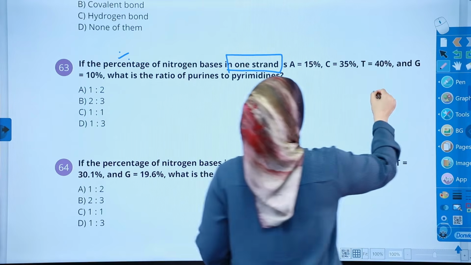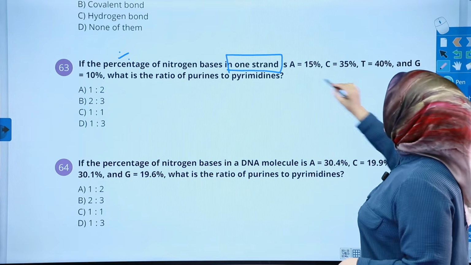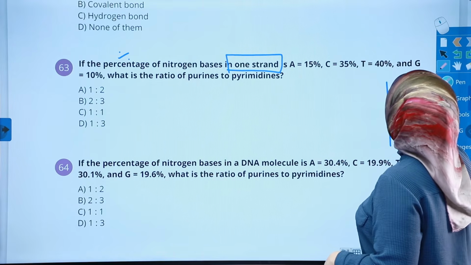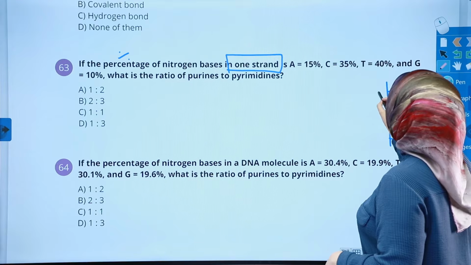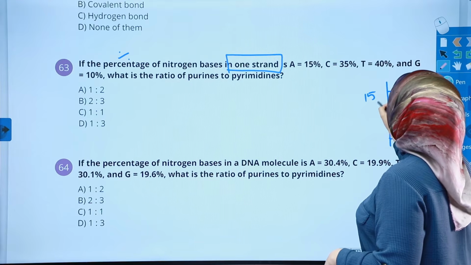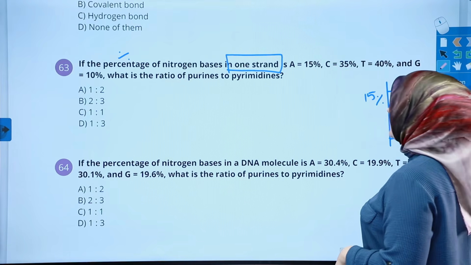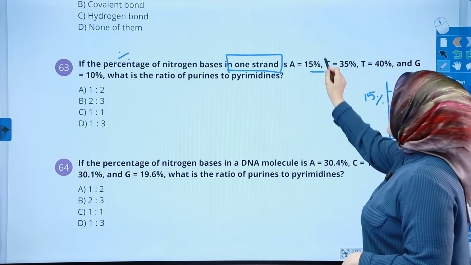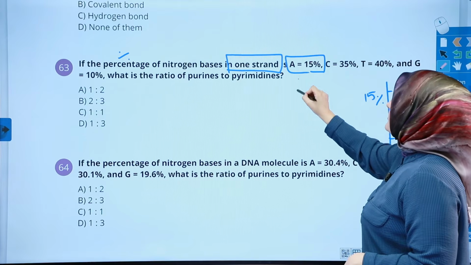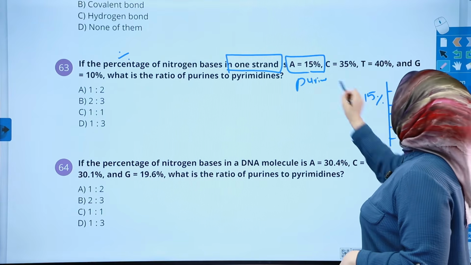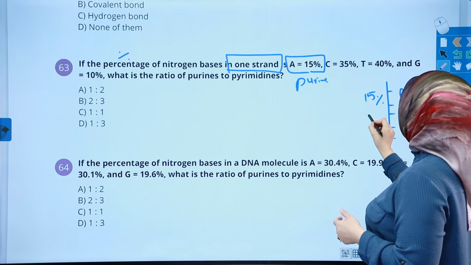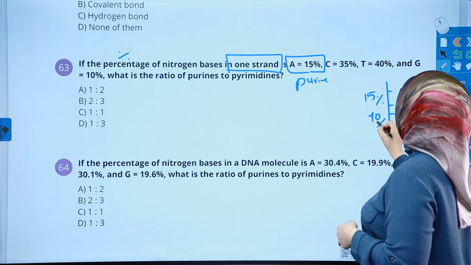Let's assume this is the one strand. It says it has 15% A. A is a purine. And of course, G is 10%.